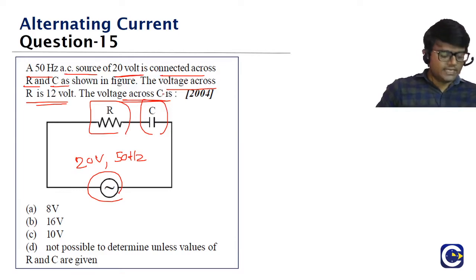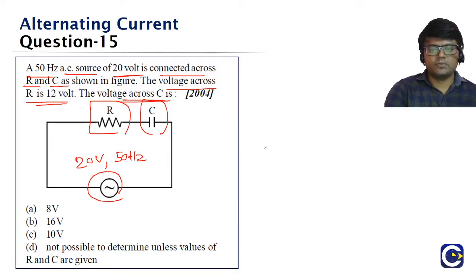We are given voltage across the resistor. We have the source voltage, which means the total voltage drop is 20 volt. We need to find the voltage across the capacitor. Look at this question guys, 15th question. Previously, while we were discussing some other problem, I told this.